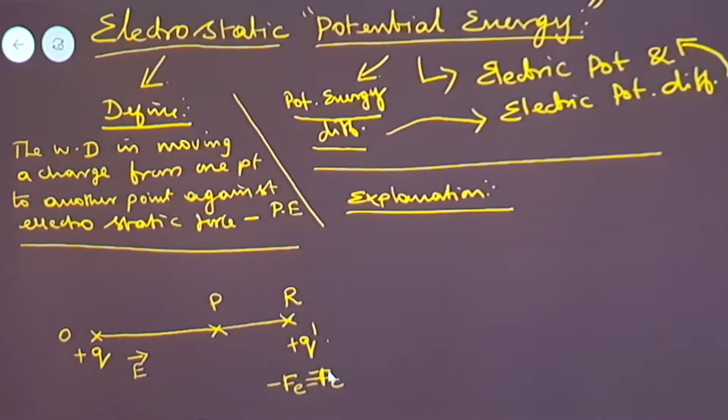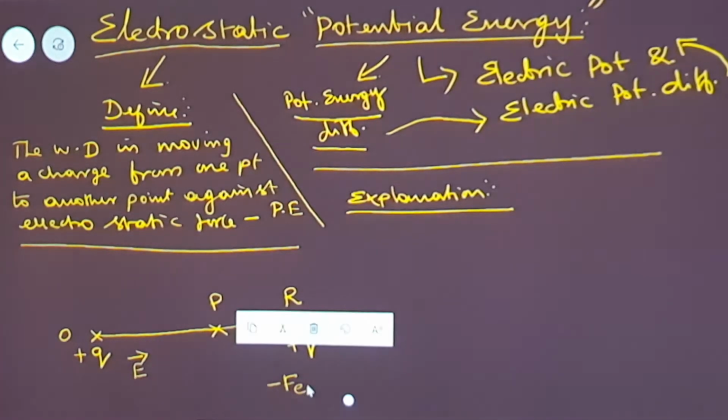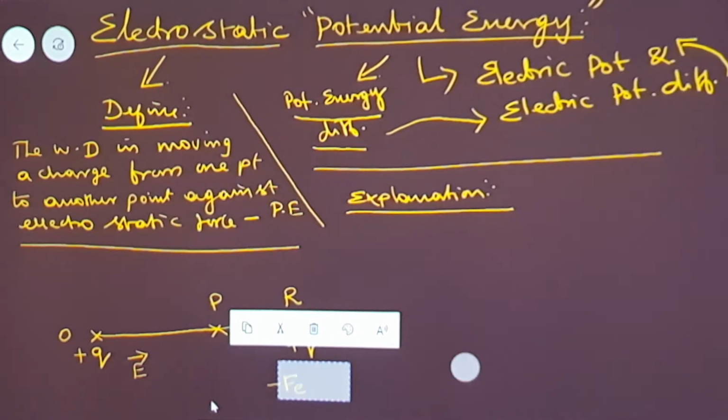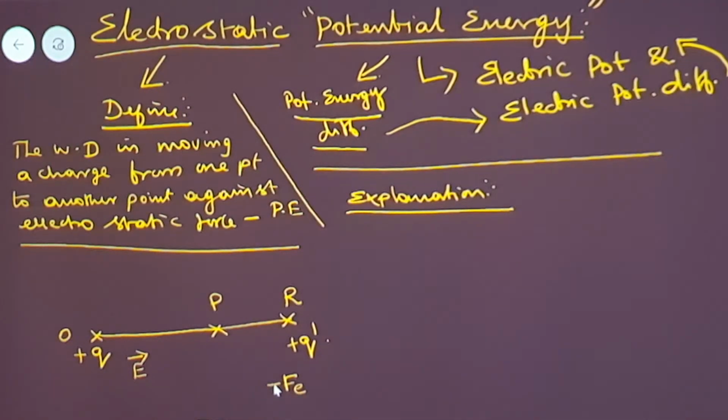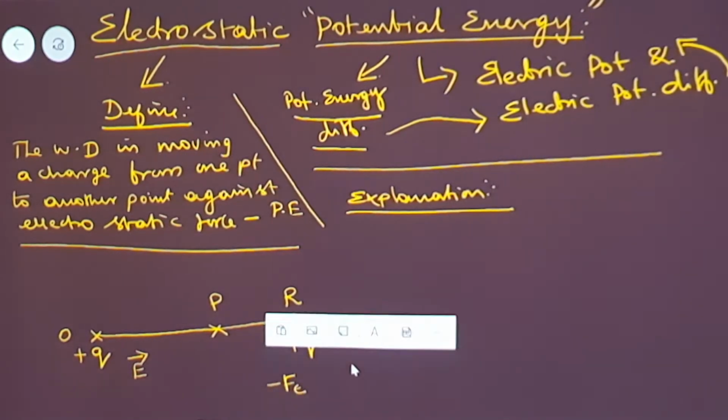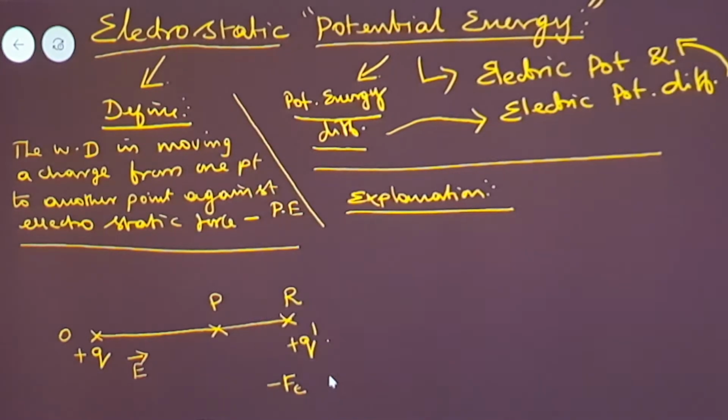I can write this as minus Fe. Minus represents repulsion, Fe represents the electrostatic force. So it is equal to minus of Coulomb force Fc.